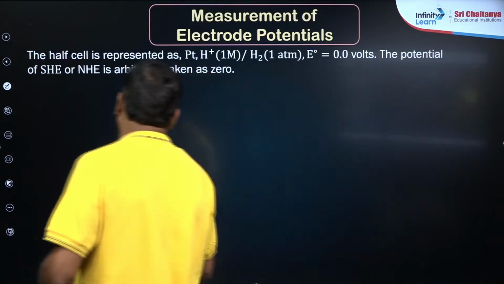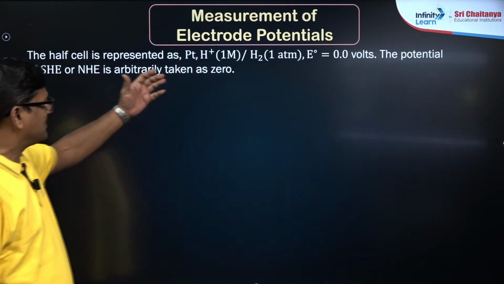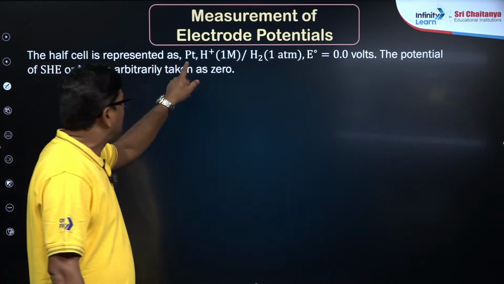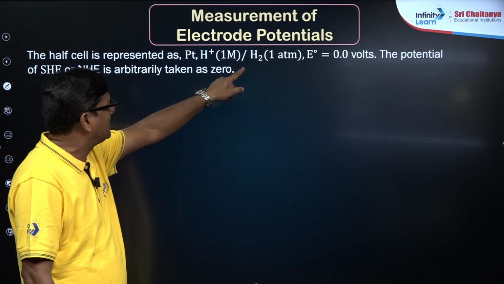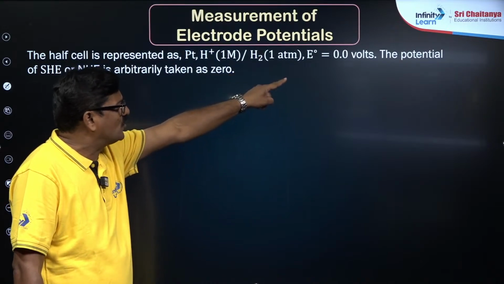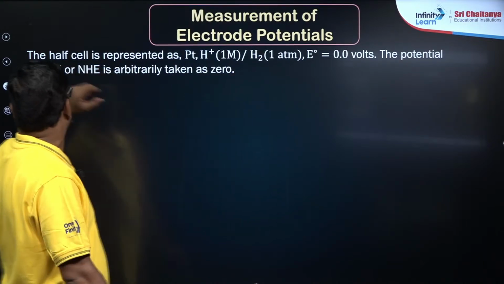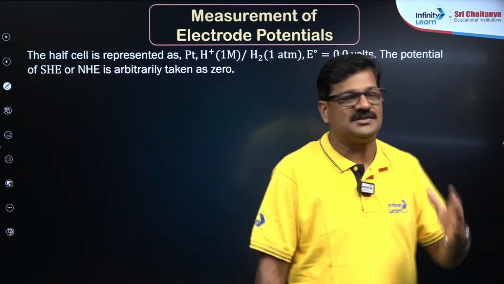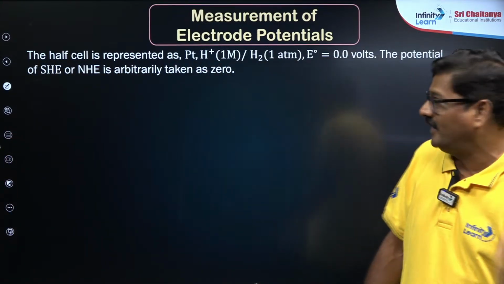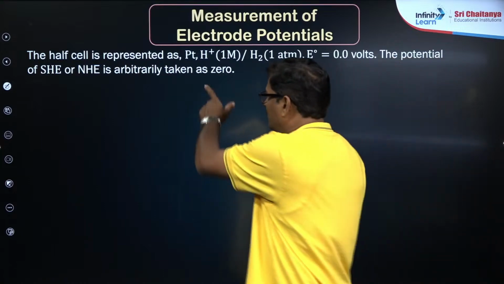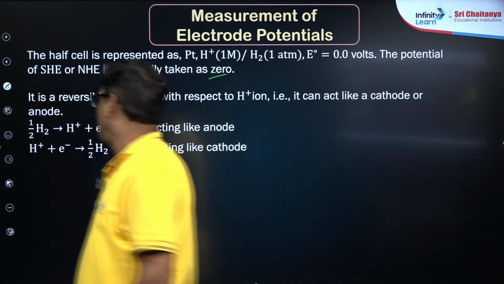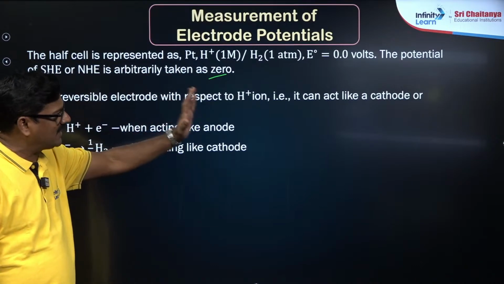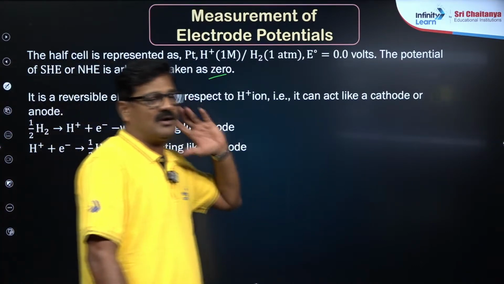And for this hydrogen electrode, the half cell is represented as we already wrote: Pt, H plus 1 molar, H2 1 atm. Its voltage is going to be 0 volts. The potential of SHE, standard hydrogen electrode or normal hydrogen electrode, is arbitrarily taken as 0, and it is a reversible electrode with respect to H plus, and it acts as cathode or anode.